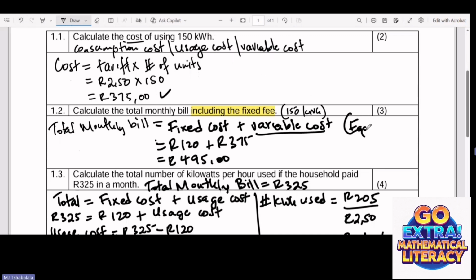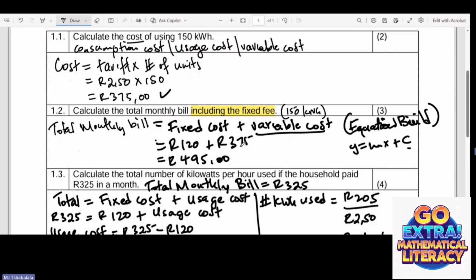That's where you find this question, and that's where we check the understanding of the relationship in the form y equals mx plus c. In this case, this 120 here is a constant value, meaning that it represents c.